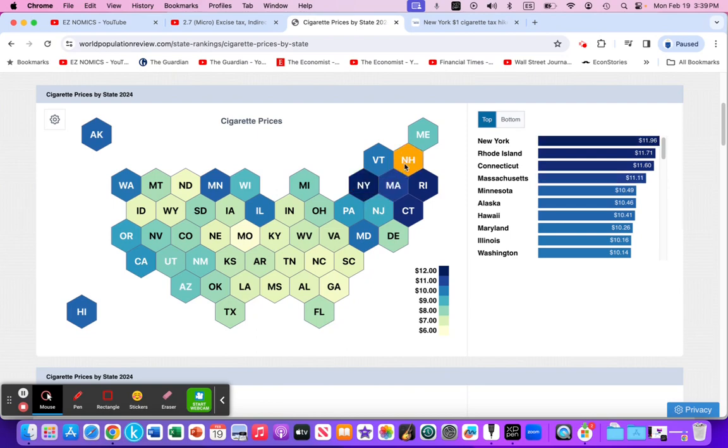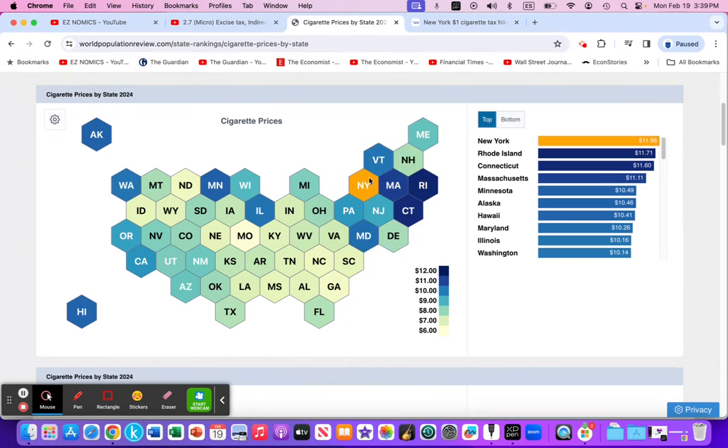Not too far away, we also have the state of New Hampshire, which has a significantly lower state tax. According to this study in 2024, New York had the highest price per pack, about $12, and New Hampshire had a combined price of $7.73. So if we round it up to 8 versus 12, that's a $4 difference.